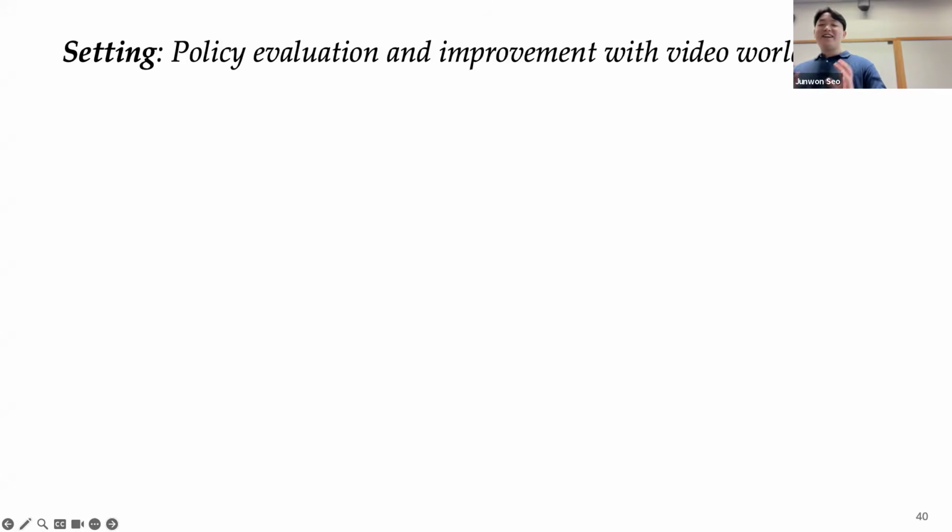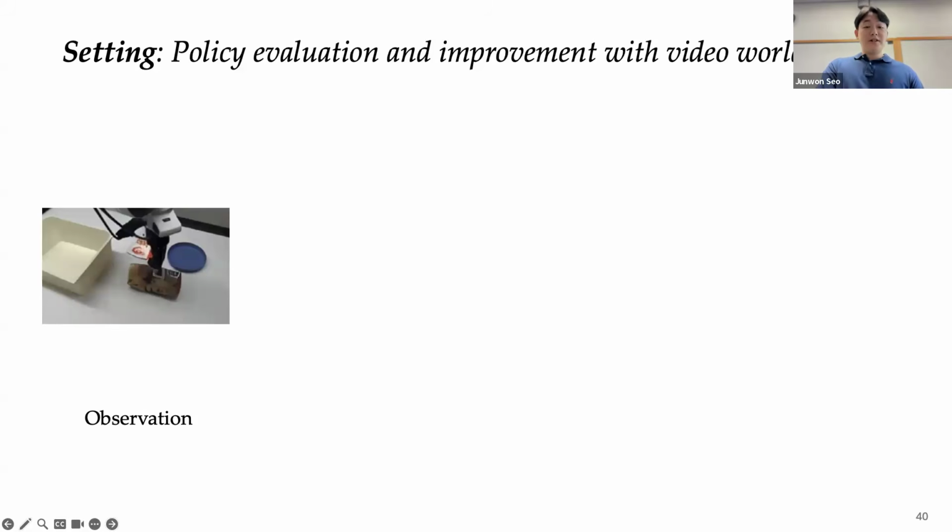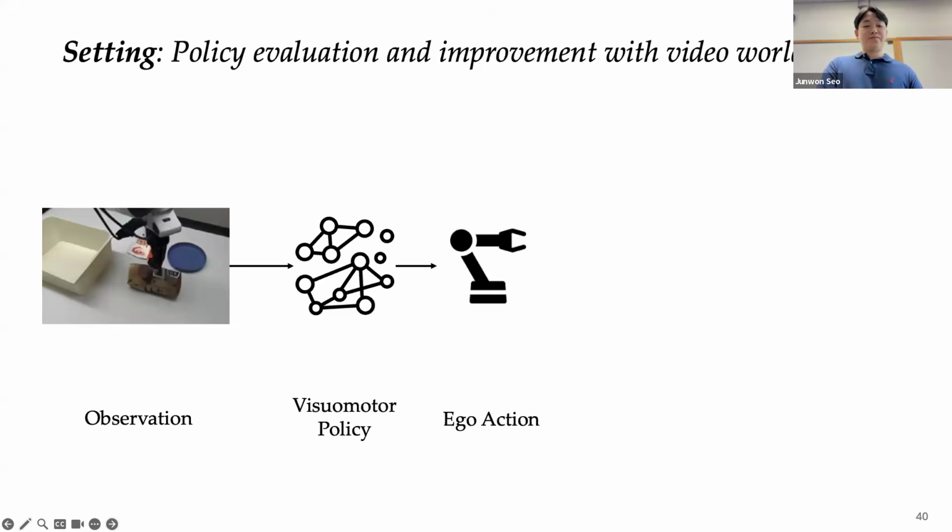So we study how to mitigate this aleatoric uncertainty in the setting of policy evaluation and improvement using video world models. So I'm going to use the video world models in this case and study how to mitigate the aleatoric uncertainty of the video world model imaginations. In this setup, given an observation, the visuomotor policy proposes a robot action.